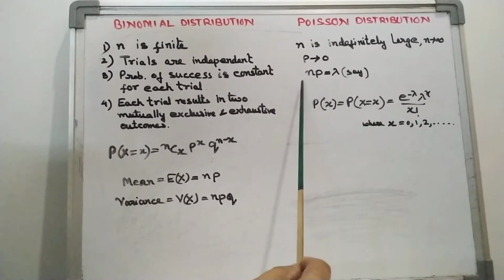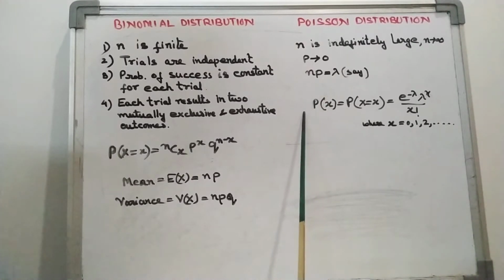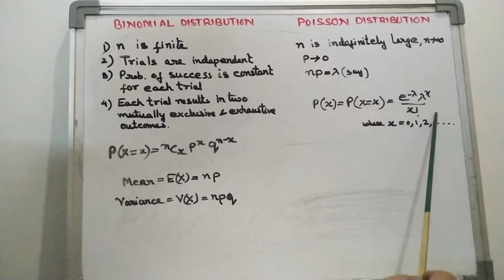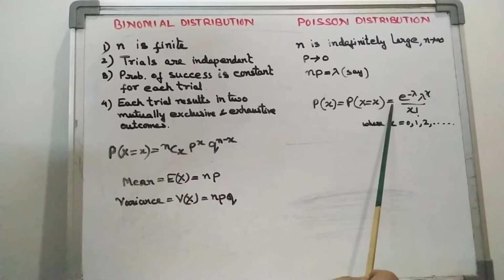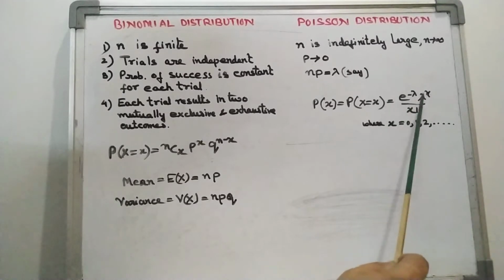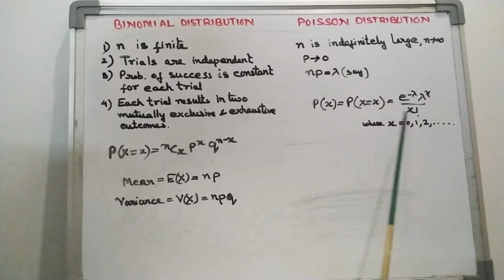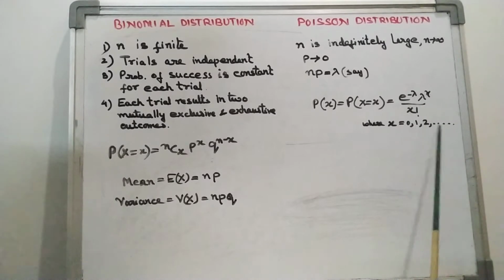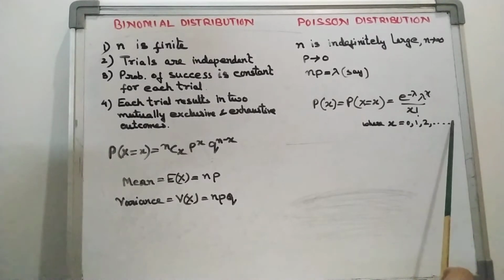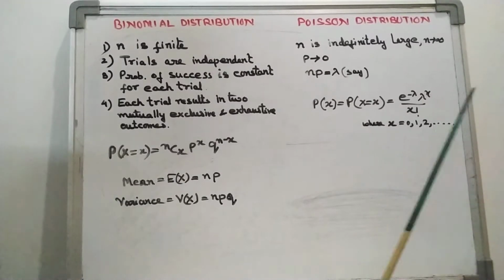Under these conditions, we can say X follows a Poisson distribution if its probability mass function is given in this way: P of x is equal to e raised to the power minus lambda, lambda raised to the power x divided by x factorial, where x goes from 0, 1 up to infinity, because here n is not finite, so x should be 0, 1, 2 up to infinity.